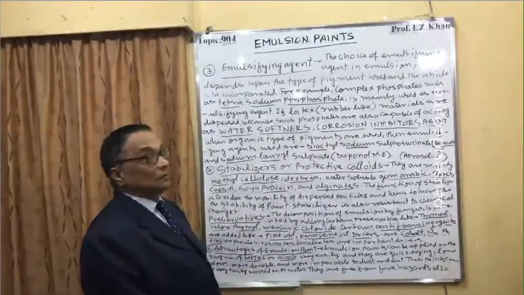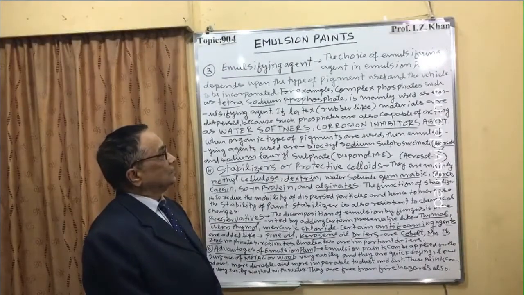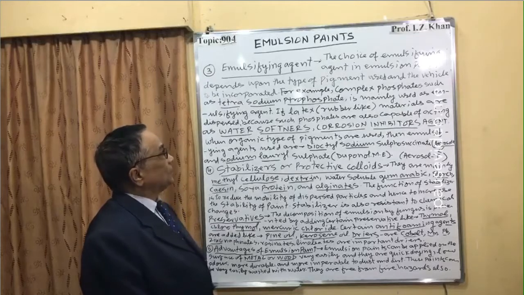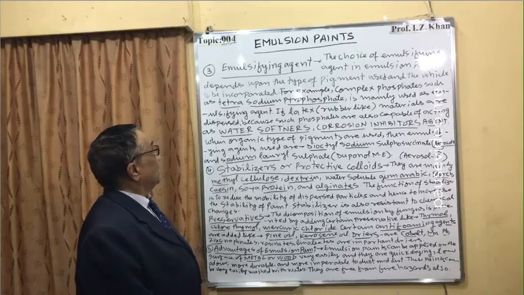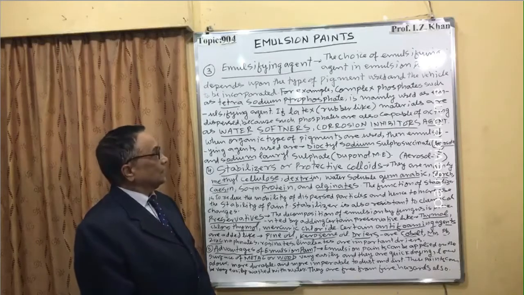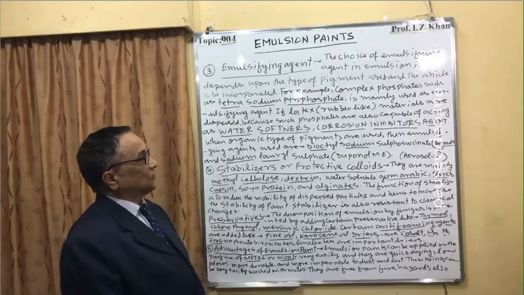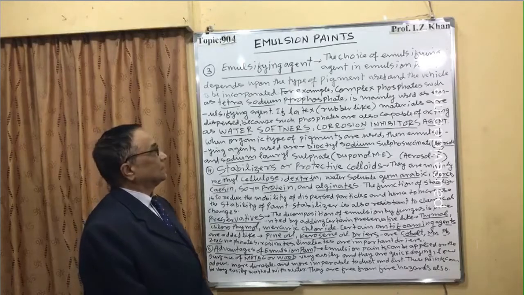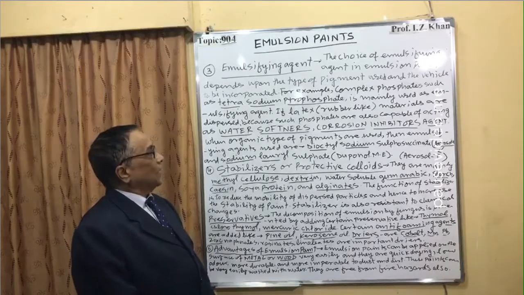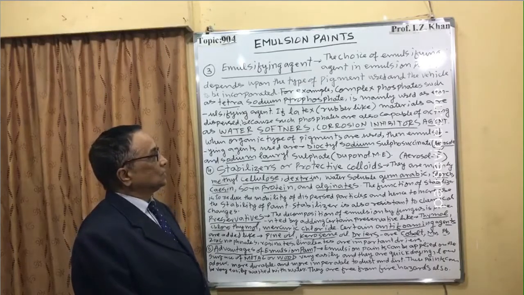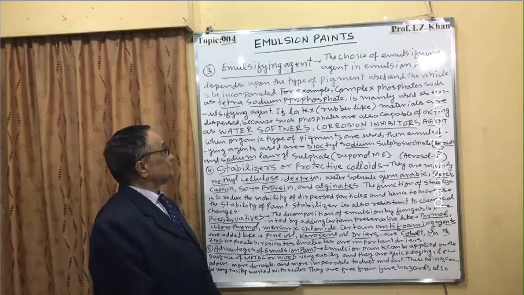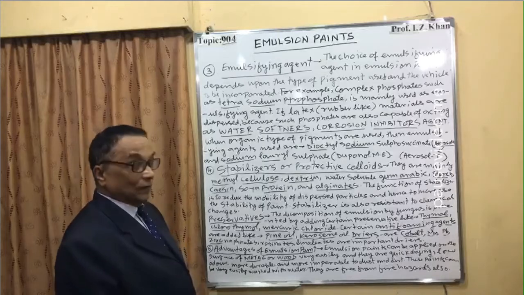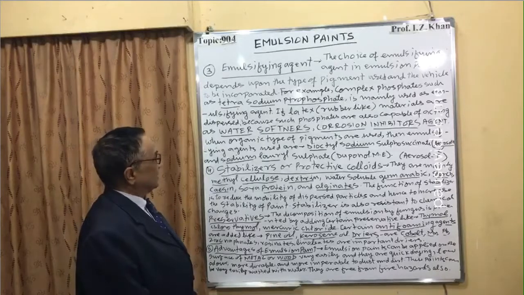The choice of emulsifying agent in emulsion paint depends upon the type of pigment used and the vehicle to be incorporated. For example, complex phosphates such as tetrasodium pyrophosphate are mainly used as emulsifying agent.